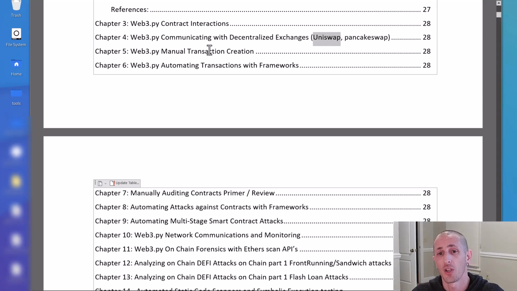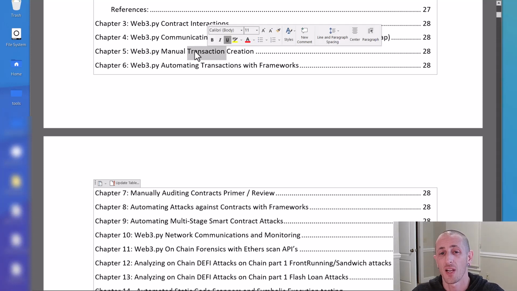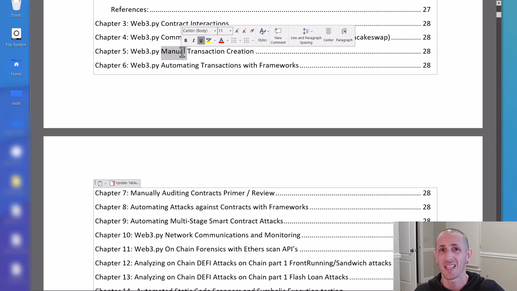Then what we're going to do is cover manual transactions, right? All the tedious details that go into a transaction that you probably don't know about, or you do know about, and it's kind of a pain in the ass to handle. So you've got to write all this stuff out, your nonces and your private keys and all this stuff. And it takes a while just to do a simple transfer from one person to the other. In your wallet, you press a button. In this, it's a lot more tedious.